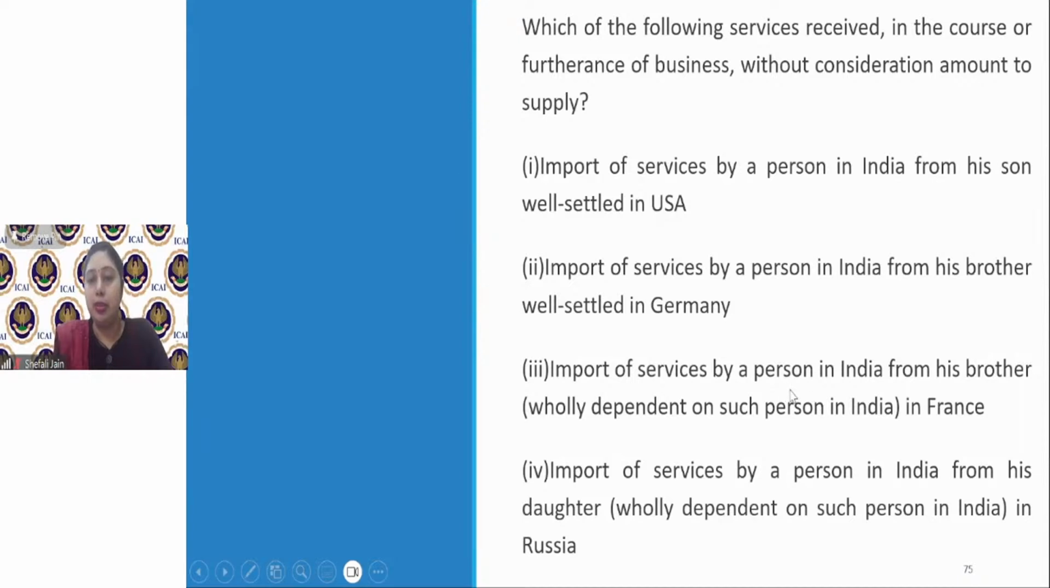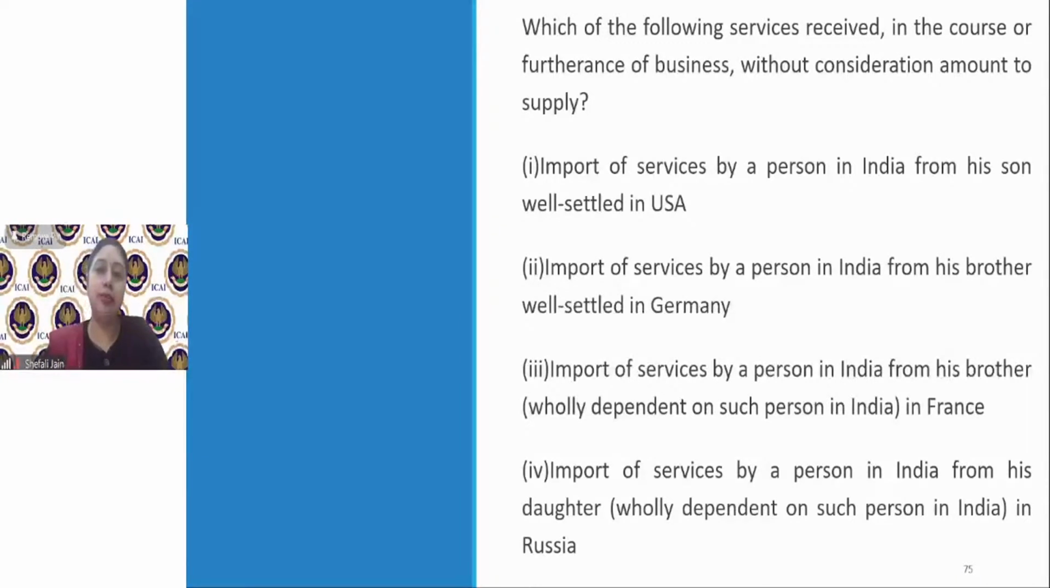Import of services by a person in India from his brother wholly dependent on such person in India. That means the person who is in India, his brother is dependent on that person, and his brother is in France. So Sohail, Preeti, Kadambri, Hemlata, all of you are right that for second option it is not a supply. Hardik, Nisha, then Sohail. Sohail is saying third one is a supply. No, all of you are correct. Achha, third option is a supply. Sorry, okay, you're right. Import of services from his brother, wholly dependent, it is a supply. Sushil is telling.